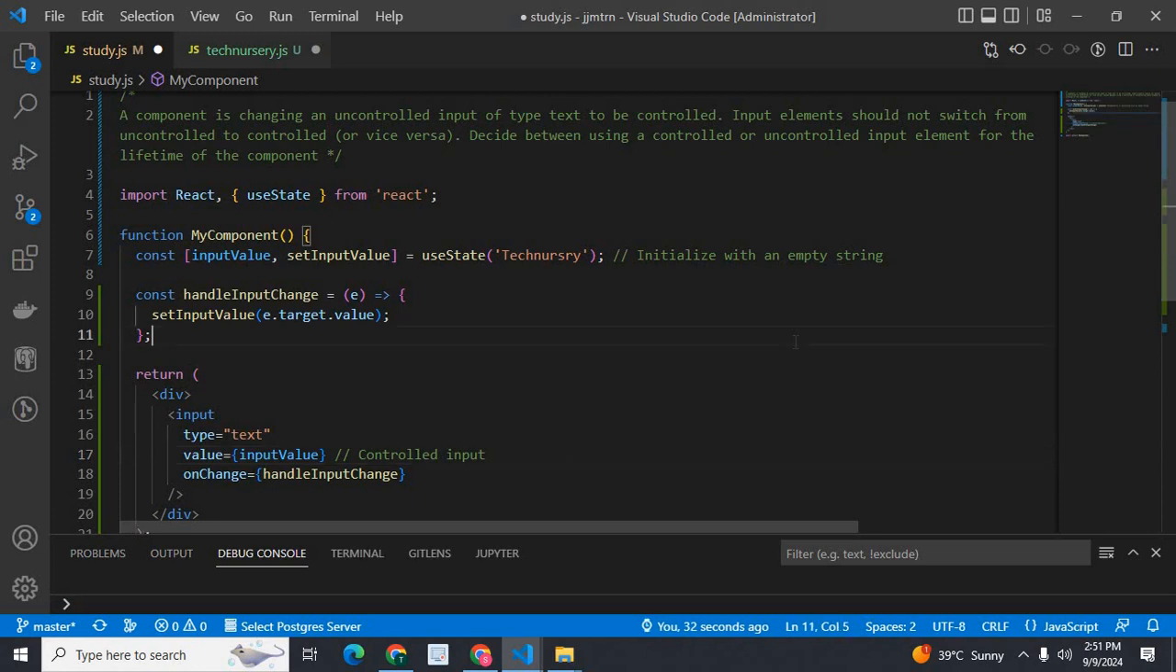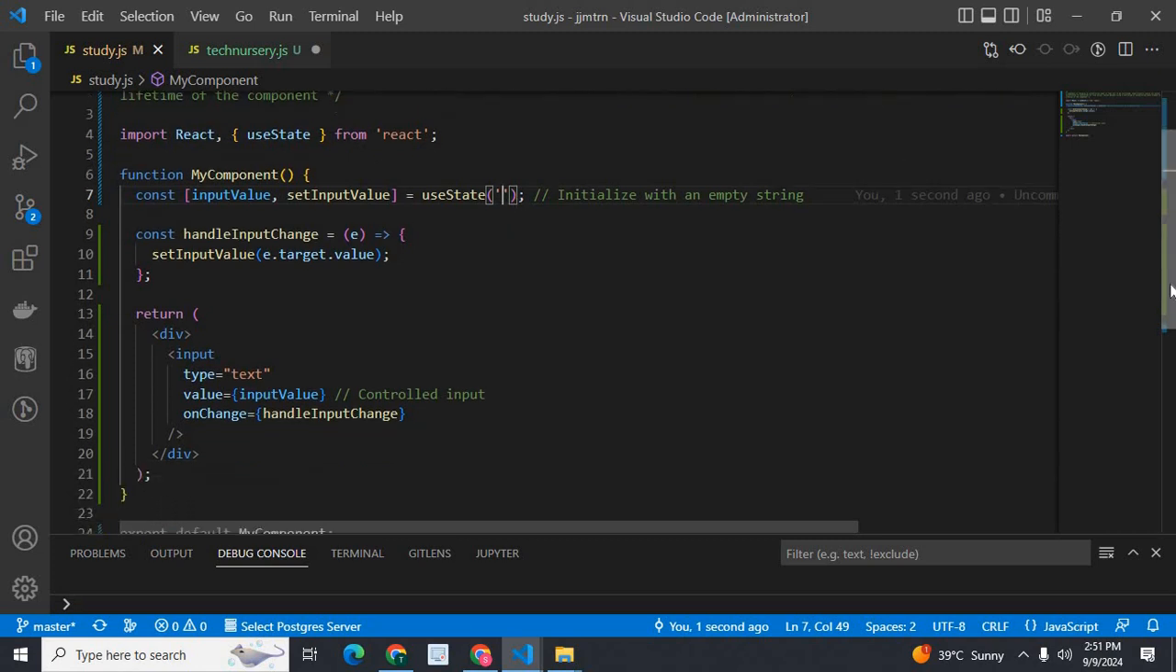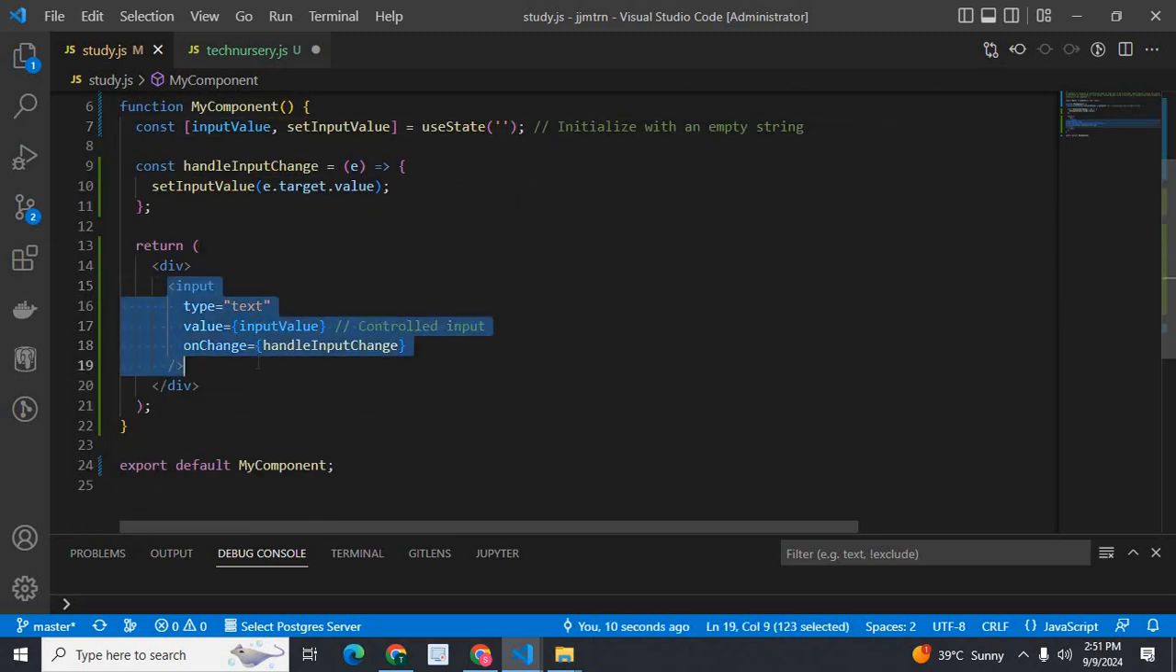So the solution is always initialize the text input state with an empty string or a proper string value, and control this input element field with a state variable, like this inputValue, with value set to inputValue. It should be a controlled element, a controlled component, during the entire life cycle of this functional component.